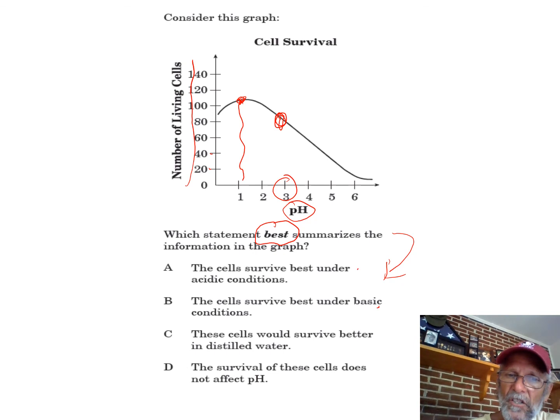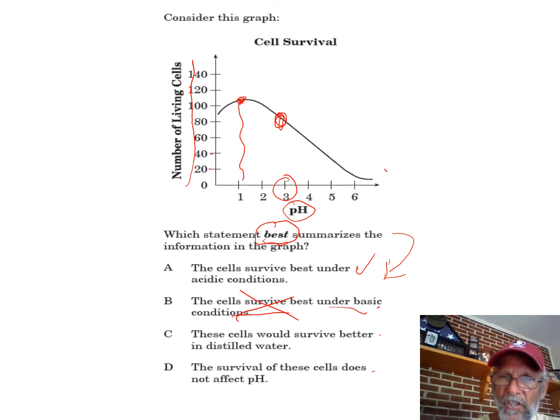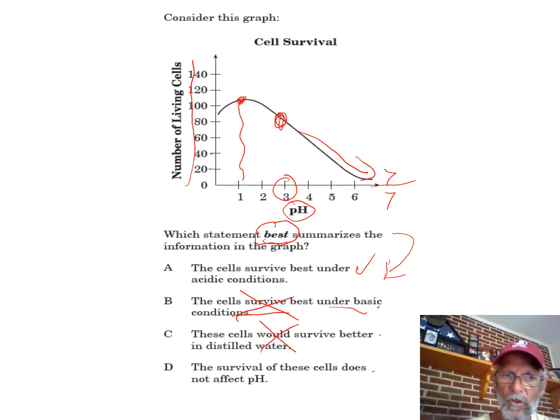Now, which one of these is closest to that conclusion that I came to? The cells survive best under acidic conditions. Boom, that's good. But they wanted the best answer. Maybe one of these others is better, so I better read them all, even though I don't have much argument about this one. The cells survive best under basic conditions. That's definitely not what this graph shows. They would survive better in still water. Distilled water would have a pH of 7. Even though this doesn't have 7 on it, the way this is going means that's probably not right, so it's certainly not a great answer compared to A.